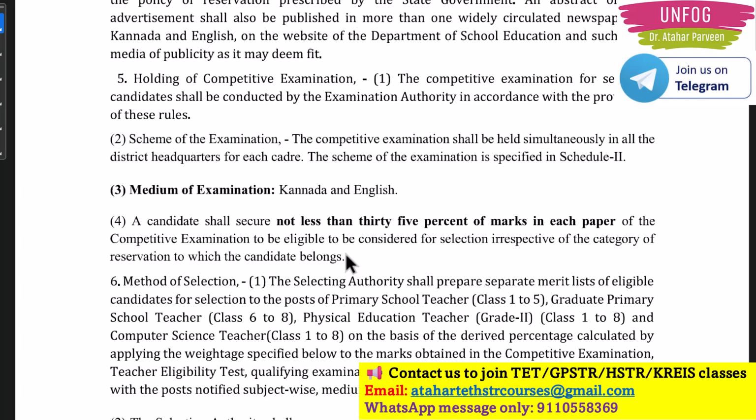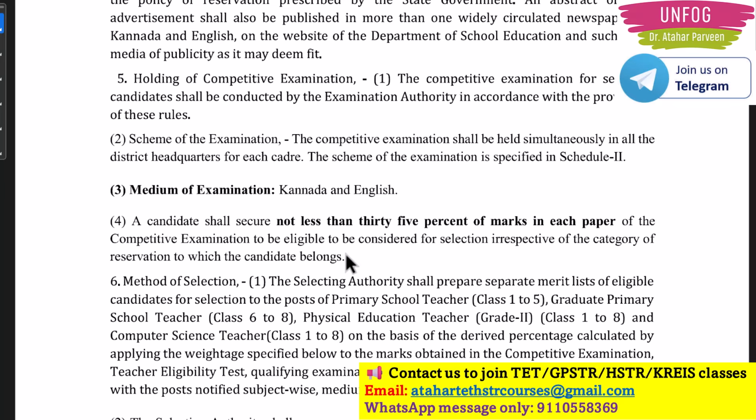So if you get 34 marks in paper 1, then you are not eligible for paper 2 correction. If you get 34 marks in paper 2 also, then you will not be eligible, or you will not be put in the merit list for any matter. So you should compulsorily score at least 35 marks in each paper, both in paper 1 and paper 2. This is the main criteria you have to understand.